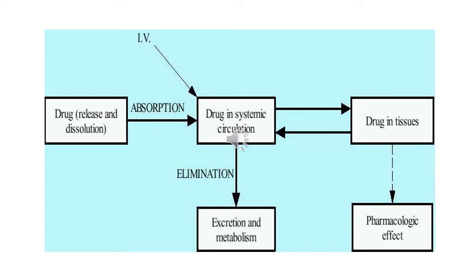In this picture, whenever the drug is given orally, liberation occurs, that is disintegration and dissolution occurs, and after that absorption of the drug through the GIT into the blood or systemic circulation, from where it reaches the tissues where the pharmacological effect of the drug will be seen. Some amount of the drug from the systemic circulation may be metabolized and excreted.